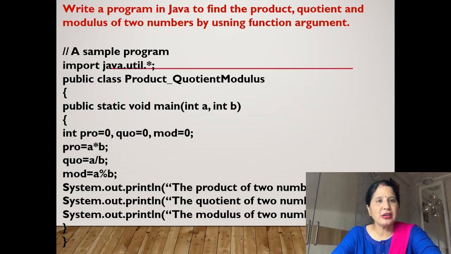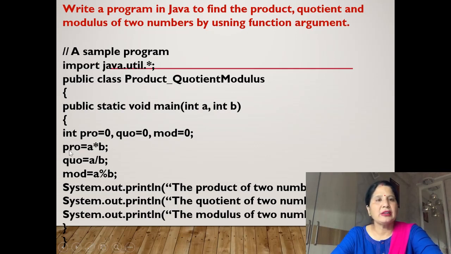In place of string args we will write, because we are taking two numbers, two numbers here, int a, int b. Here we will not assign the value of a and b. Now curly bracket, int product, because when we multiply two numbers, that will come in integer form, then quotient also comes in integer form, and modulus also comes in integer form. We don't know, so we will assign them equal to 0, 0, 0.